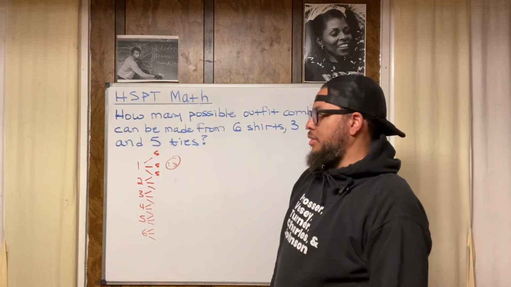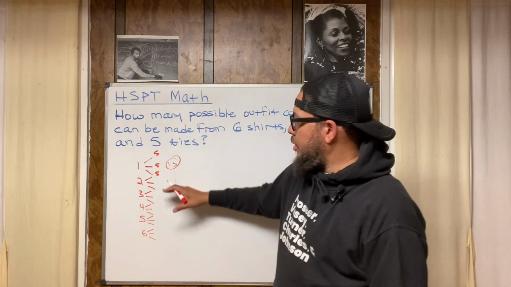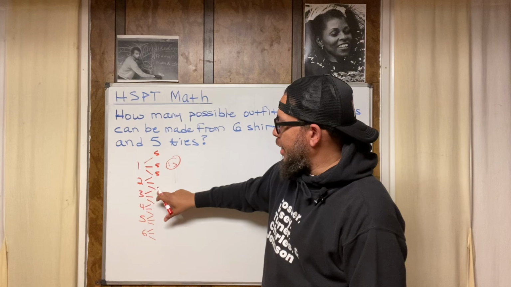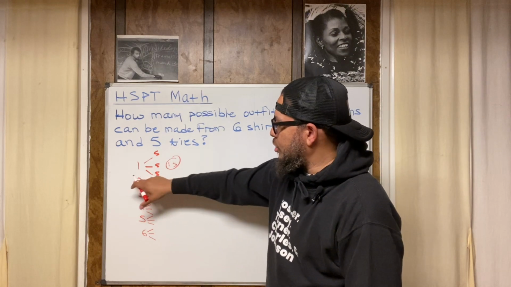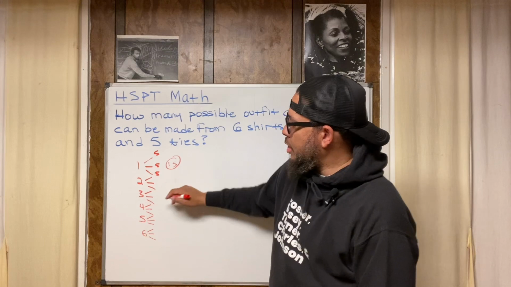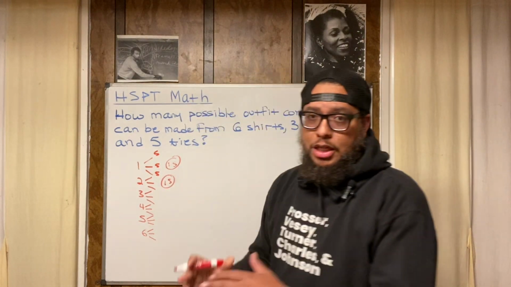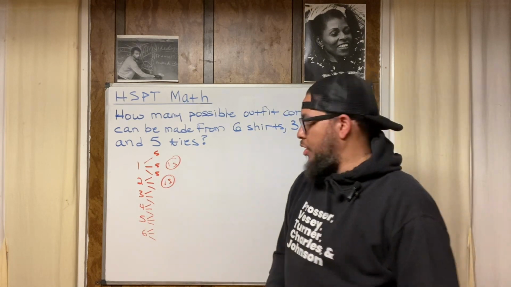That's 15 combinations, right? We could duplicate that for every shirt. So the second shirt, each of the dress slacks, you could match up with 5 different ties. So each of these is going to be 15. Let me break it down again on where I'm getting the 15 from, because I want you to know.